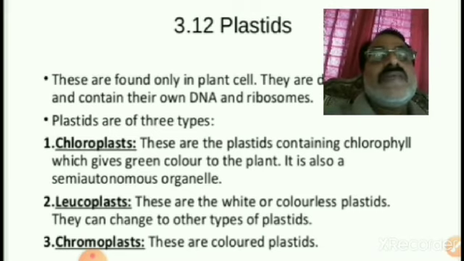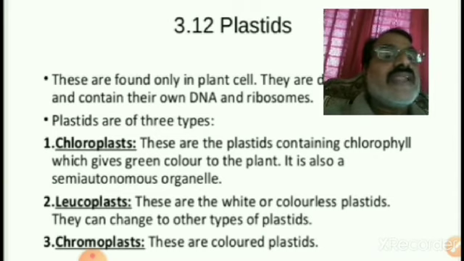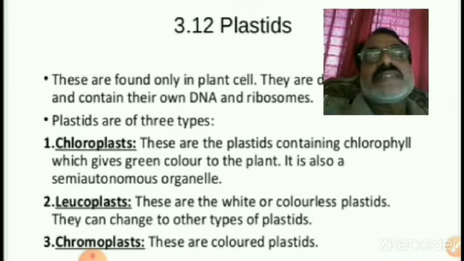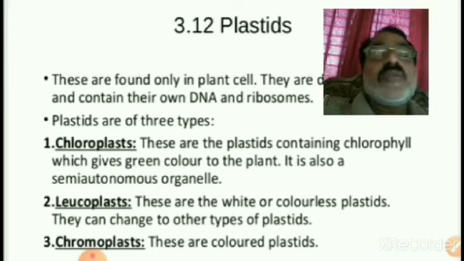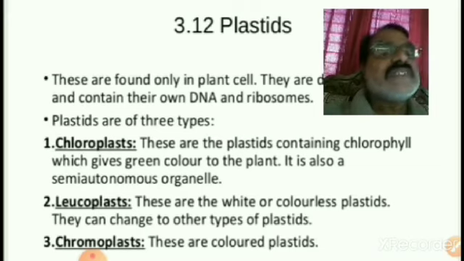Then one more is the leucoplasts. Leuco means white in color. Leucoplasts are one type of plastids. They are white or colorless plastids. They can change to other types of plastids, such as chromoplasts or chloroplasts. Mainly these leucoplasts are present at the base of the root system. Younger root systems have leucoplasts.